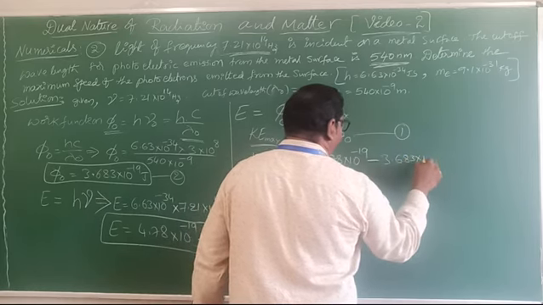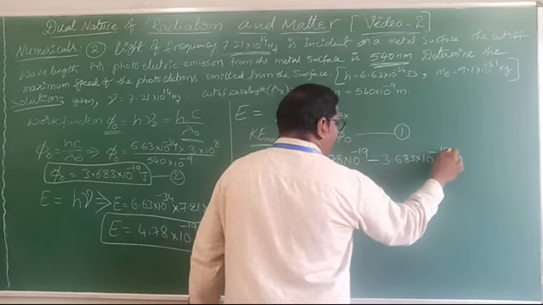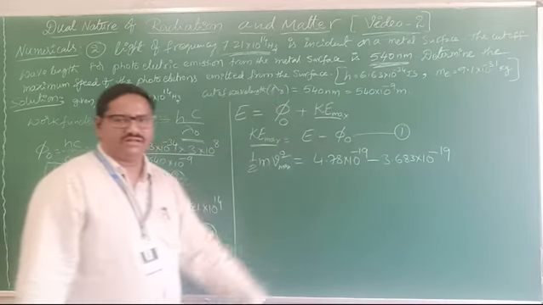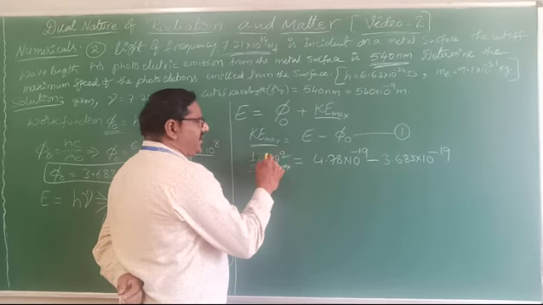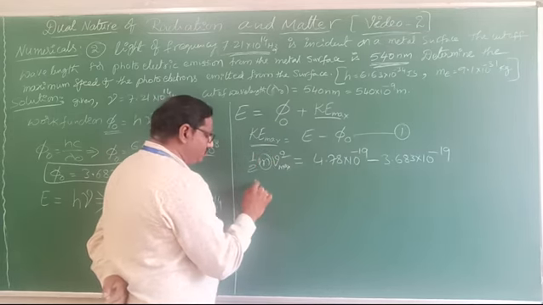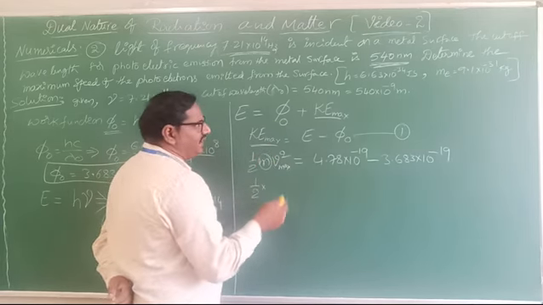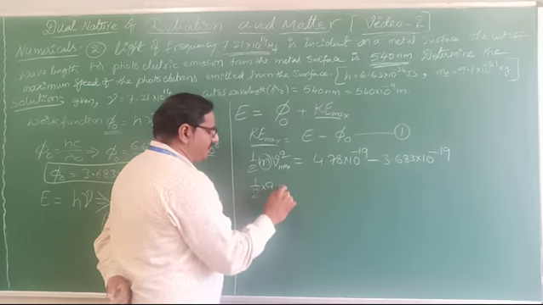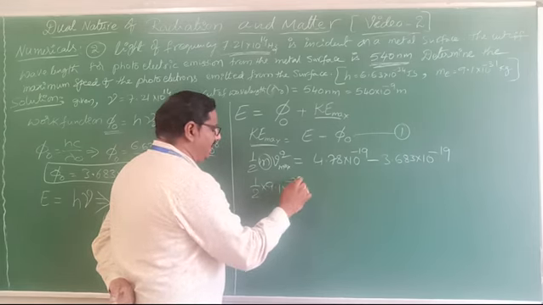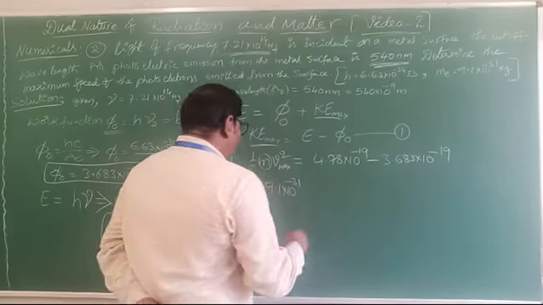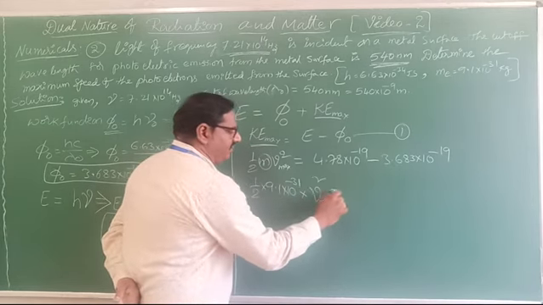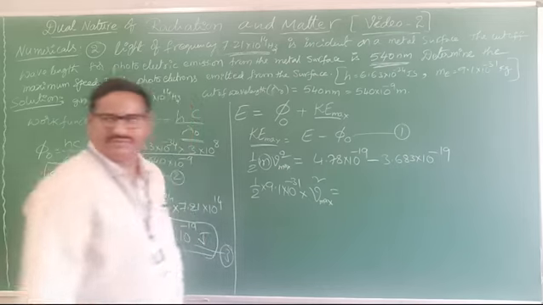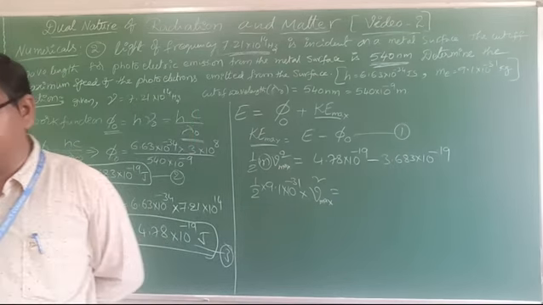3.683 into 10 power minus 19. Now you can subtract them from each other. The mass of the electron is already given. So half into the mass of the electron, how much is it? 9.1 into 10 power minus 31 kg, into V square maximum, that equals, after subtraction, what do you get?